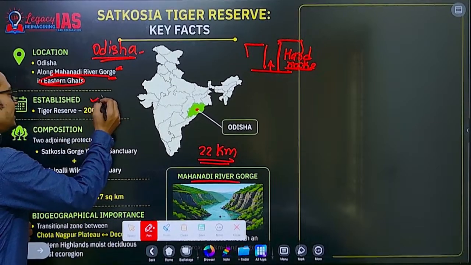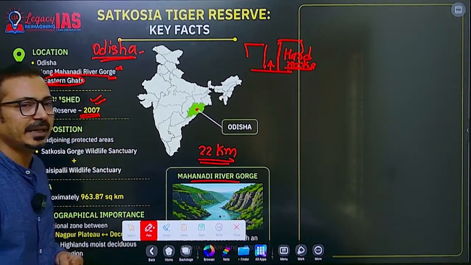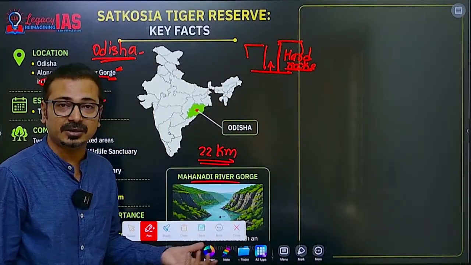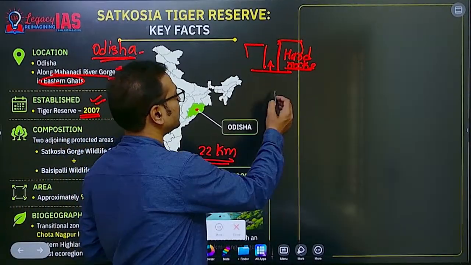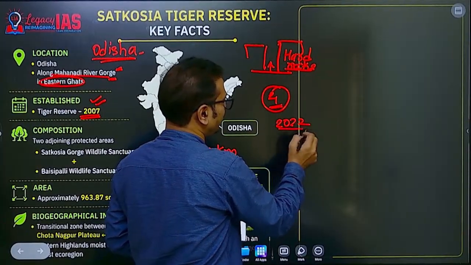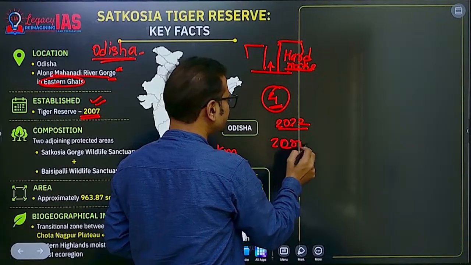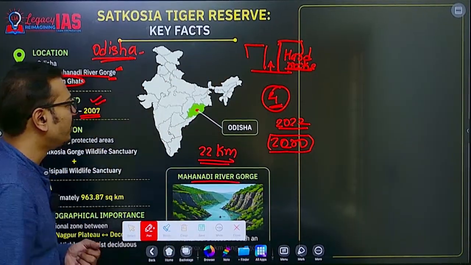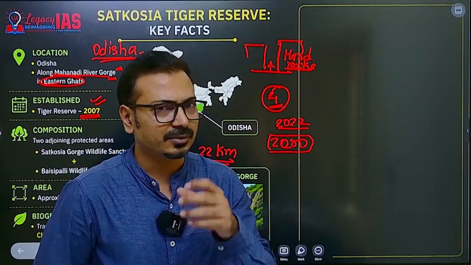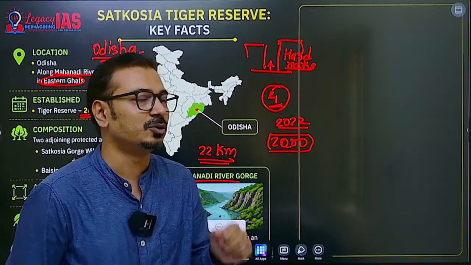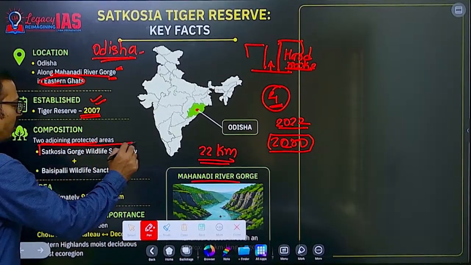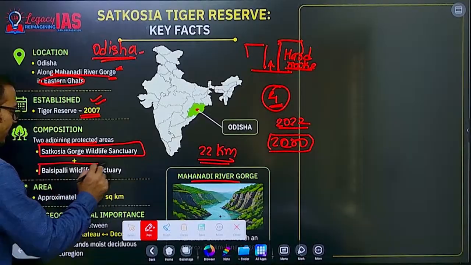Now it was declared a tiger reserve in 2007, and initially there were around 12 tigers. But in the latest census, every 4 years there is a census for tigers in India, the latest one is 2022, and in that 0 tigers were counted from the Satkosia Tiger Reserve. So concern related to Satkosia Tiger Reserve as a tiger habitat has also been raised. Now composition: 2 adjoining protected areas, Satkosia Gorge Wildlife Sanctuary and Baisipalli Wildlife Sanctuary.